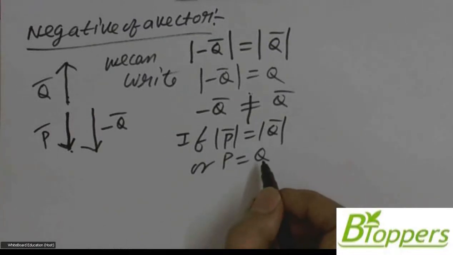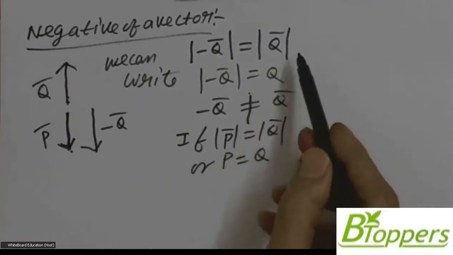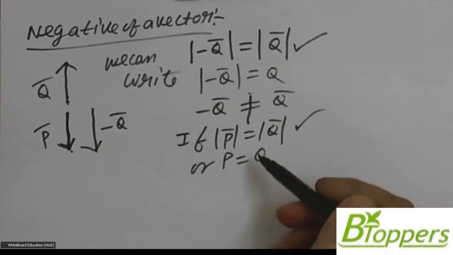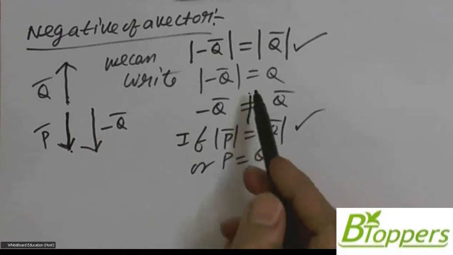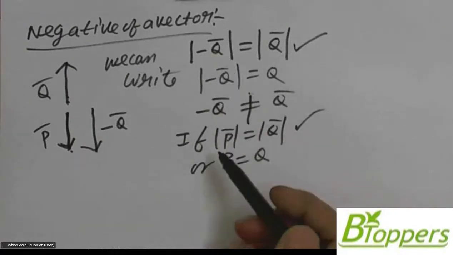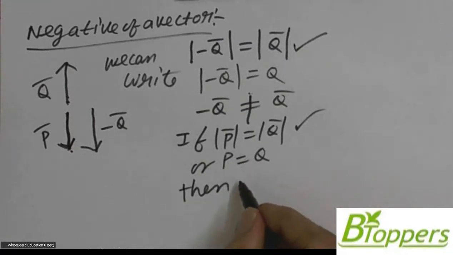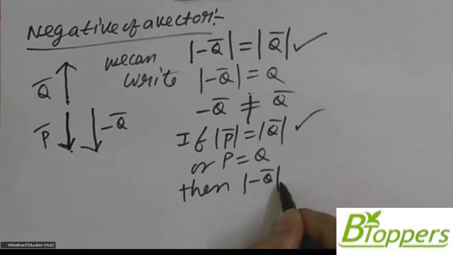Similarly, q without the bar symbol represents the magnitude of vector q bar. So you can see that the right hand side is same in these two equations, so left hand side must also be equal. Then we can write magnitude of vector minus q bar is same as magnitude of vector p bar.